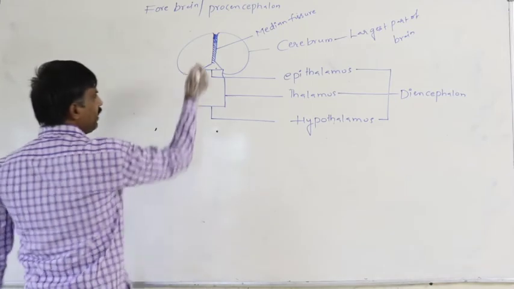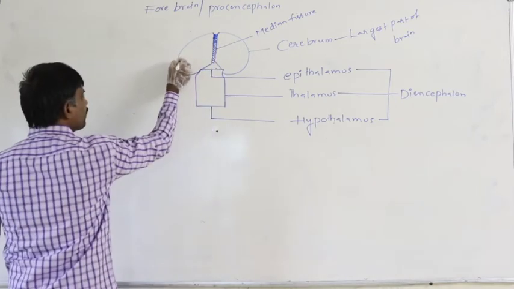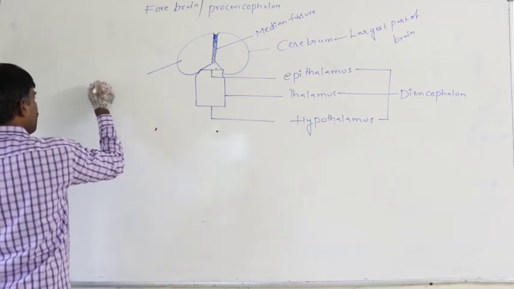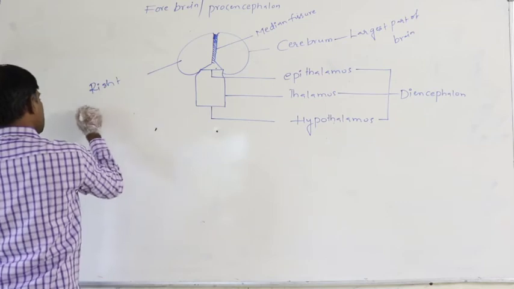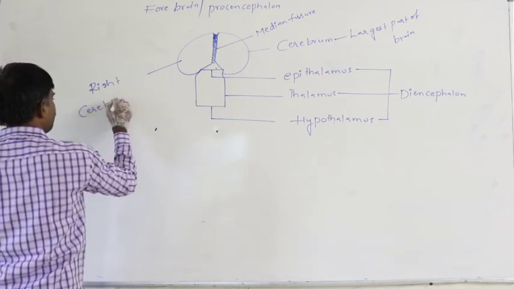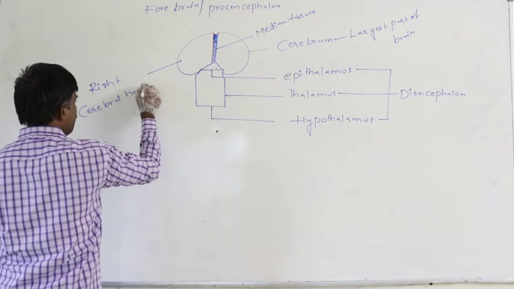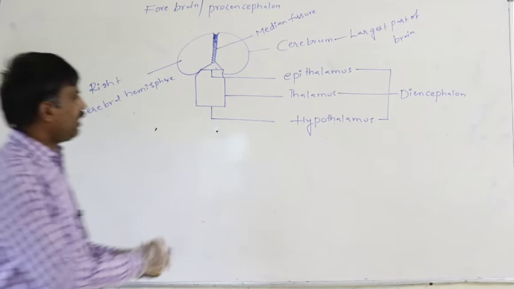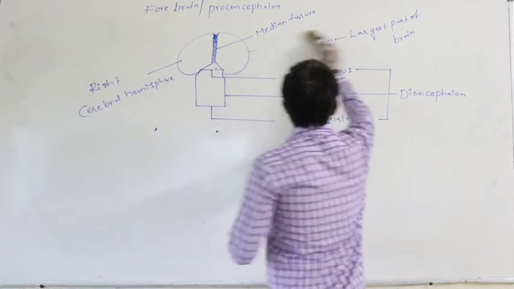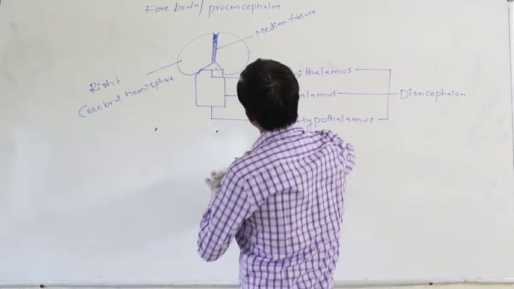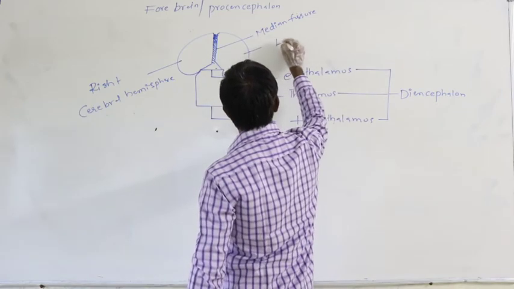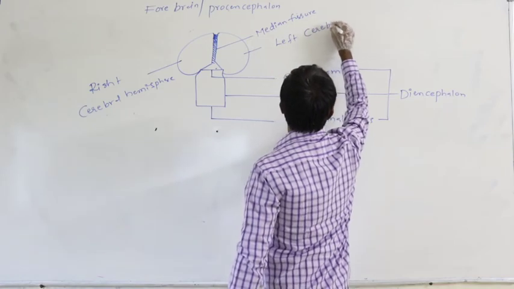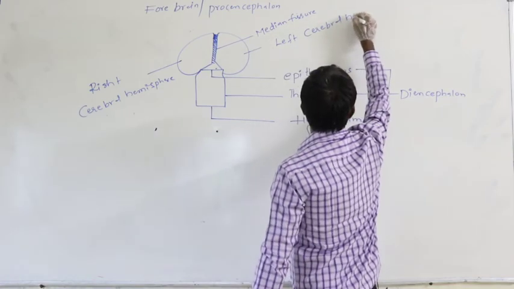In the cerebrum, this is the right cerebral hemisphere, the right half of the cerebrum. This is the left cerebral hemisphere.